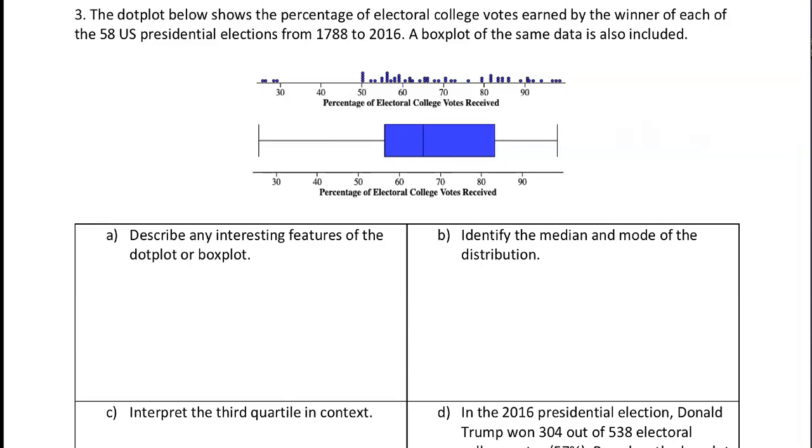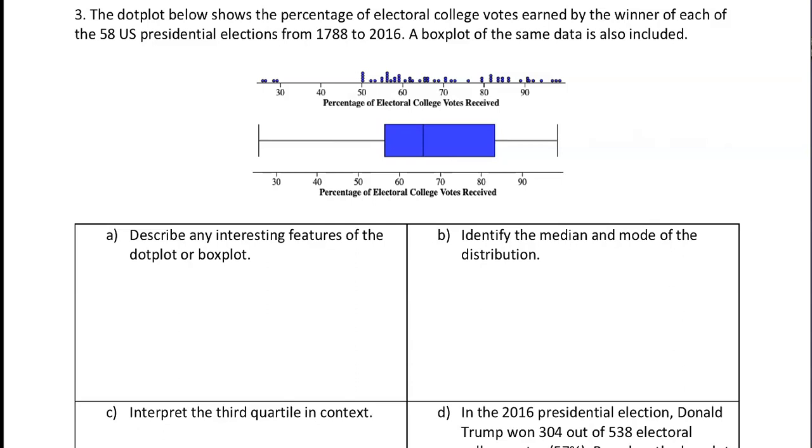First off, to win the presidential election in the U.S., you need the majority of electoral college votes. If you're not familiar with the electoral college, each state has a certain number of electoral college votes. Bigger states with more people get more electoral college votes. I think California has something like 50 votes, whereas a small state population-wise, like Wyoming, might only get 1 or 2. So winning the percentage of electoral college votes would make you the winner.